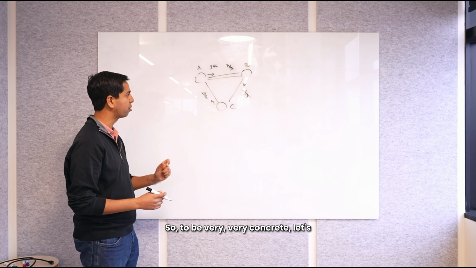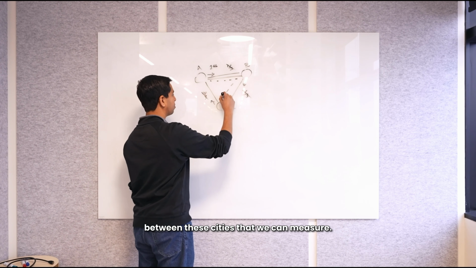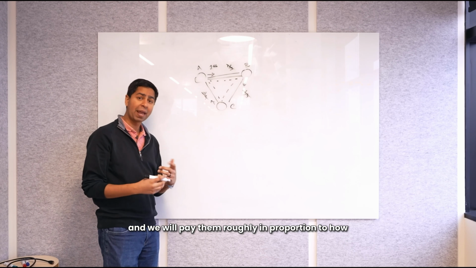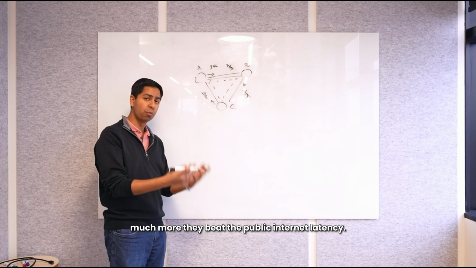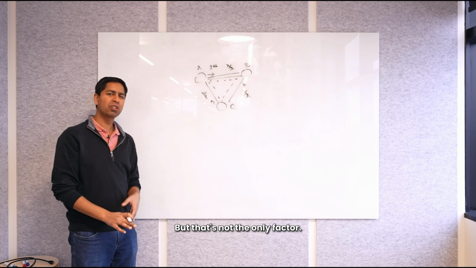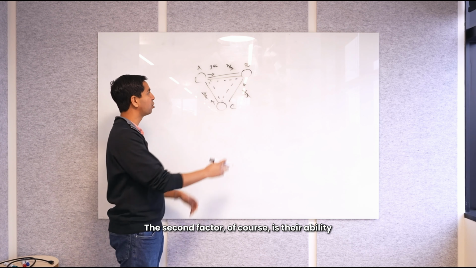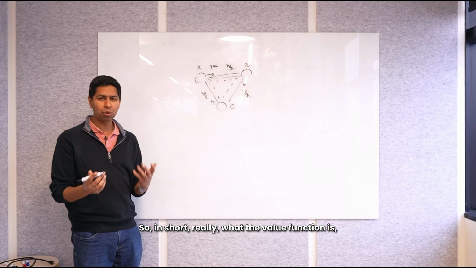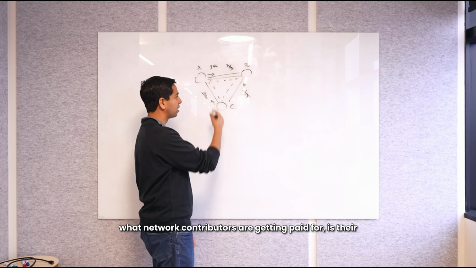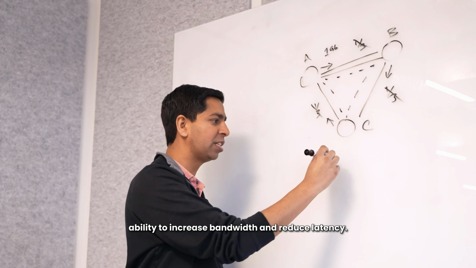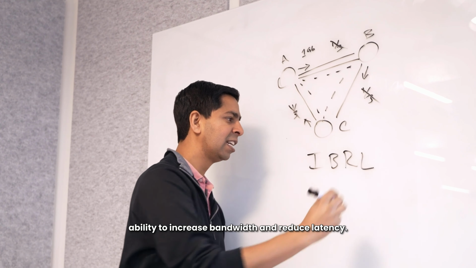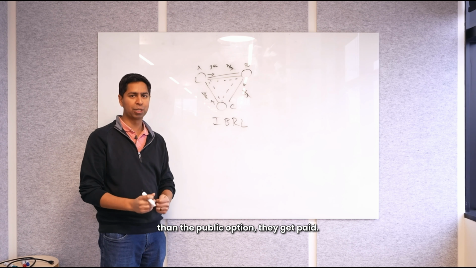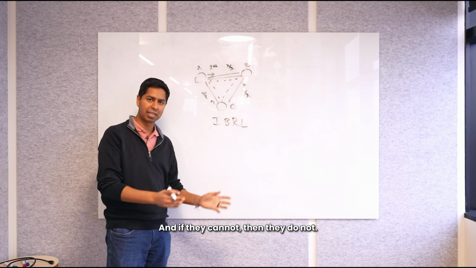So to be very, very concrete, let's say there's now some public internet latency between these cities that we can measure. The only thing that we will pay network contributors for, and we will pay them roughly in proportion to how much more they beat the public internet latency. But that's not the only factor. The second factor, of course, is their ability to actually facilitate that amount of traffic that wants to transit between 2 cities. So in short, really what the value function is, what network contributors are getting paid for is their ability to increase bandwidth and reduce latency. If they can do that, if they can have large, wide superhighways that do substantially better than the public option, they get paid. And if they cannot, then they do not.